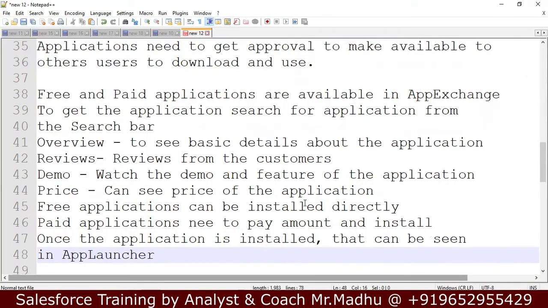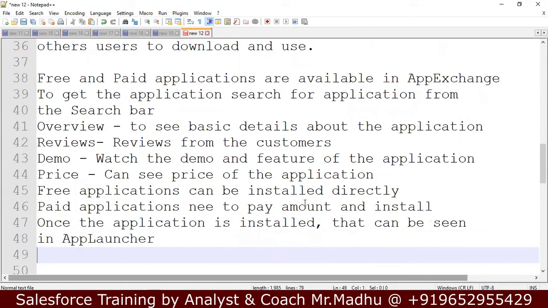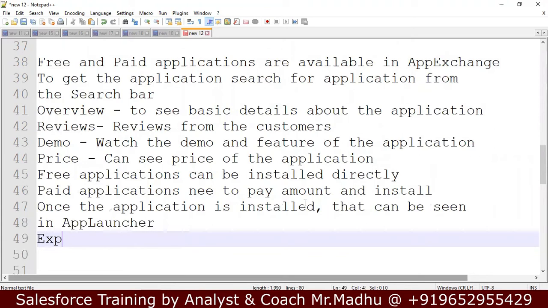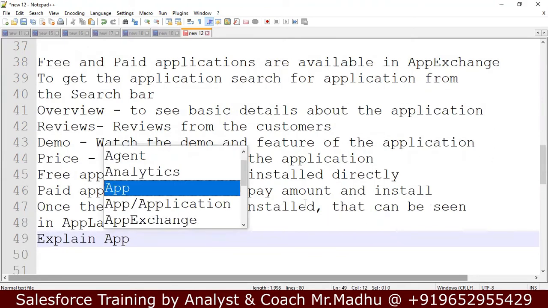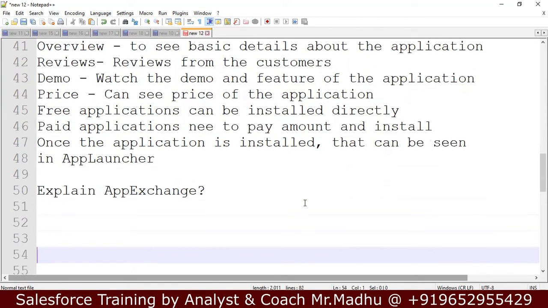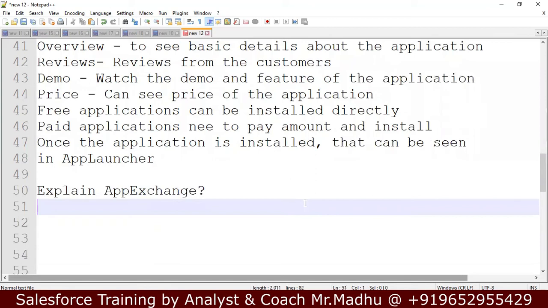So in summary, if anybody asks you to explain AppExchange, some organizations want people who have experience in developing applications, and they will ask this question: what is AppExchange? Can you explain AppExchange? We can say AppExchange is a cloud space provided by Salesforce.